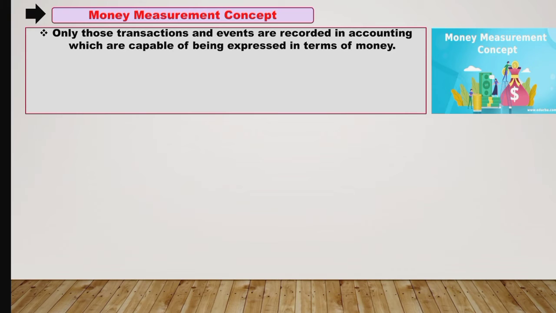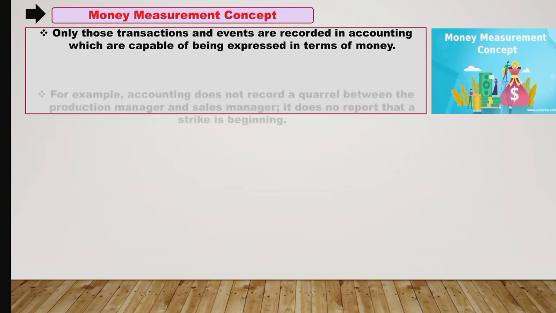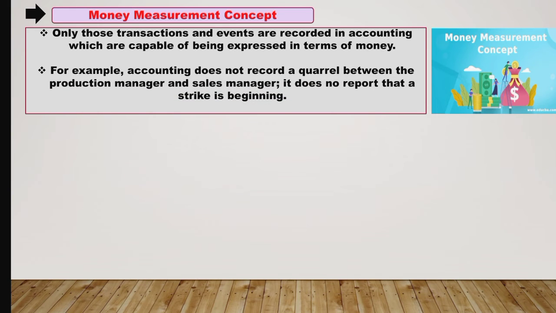We can take an example of this. For example, accounting does not record a quarrel between the production manager and the sales manager. It does not report that a strike is beginning, and it does not reveal that a competitor has placed a better product in the market. These facts or happenings cannot be expressed in terms of money, but somehow they affect the business. As they are not expressed in terms of money, they will not be recorded in the books of accounts.